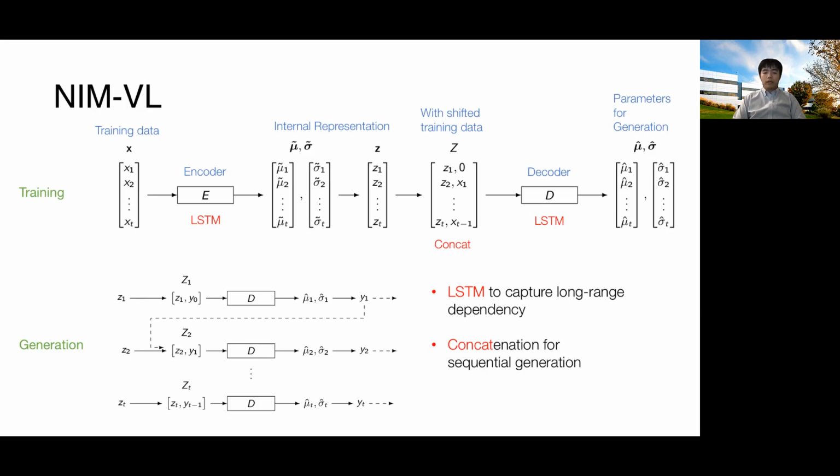At a high level, the architecture is very similar. The changes are highlighted in red. Specifically, we replaced the multi-layer perceptrons inside the encoder and the decoder with long short-term memory networks. These networks are known to be good at capturing long-range dependencies. We also have the concatenation operation here to mimic the generation procedure. During generation, we will sample standard normal and concatenate it with the value that is generated in the previous time step to compute the value of this time step. So we mimic this structure also in the training procedure.